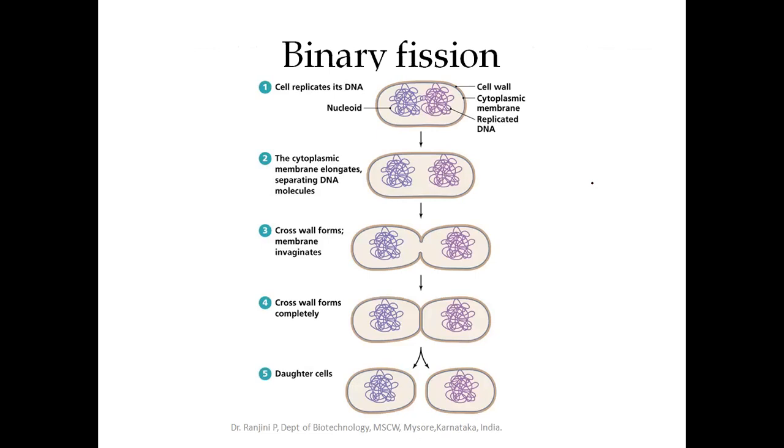The invagination of the plasma membrane takes place and this deepens, and the cross-wall will be formed between the two cells at the center, and these two cells get separated by the formation of the septa of the cross walls. And from a single cell, you get two daughter cells. And these two daughter cells have the same genetic composition as that of the parental cell.